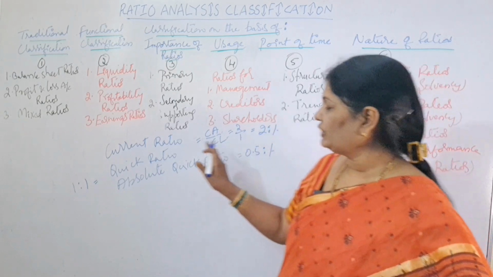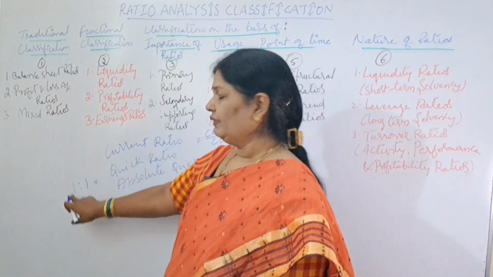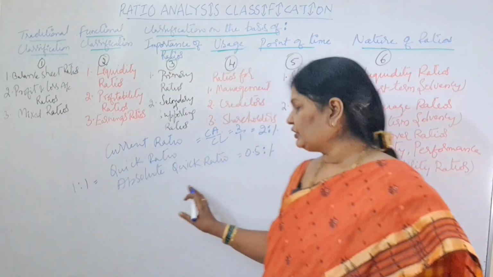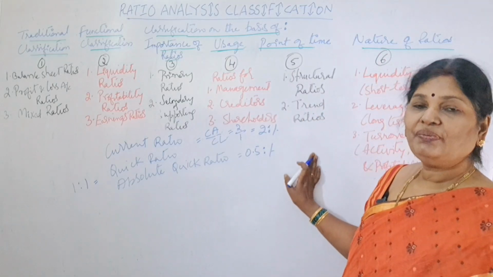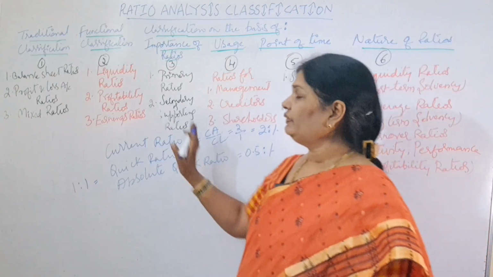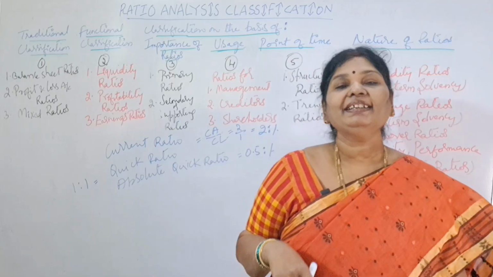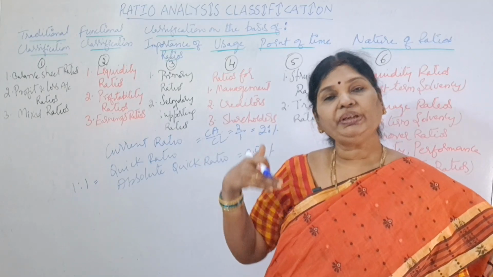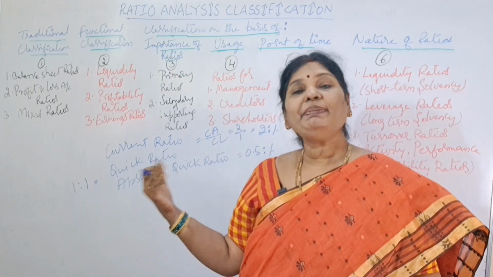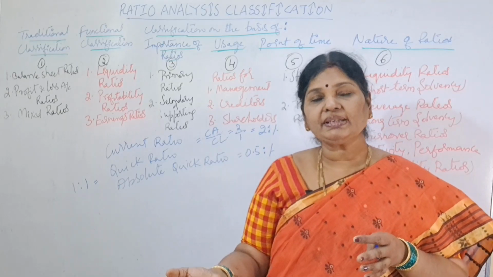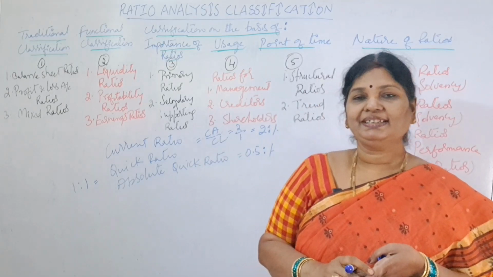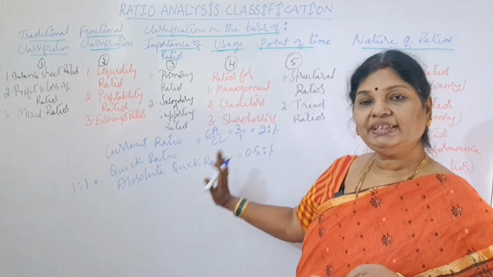And what is the ideal ratio for quick ratio? It is 1:1. And what is the ideal ratio for absolute quick ratio? It is 0.5:1. So like this, we will check and we will see whether the company is having adequate liquidity to repay their current liabilities. Means here, the company should not have excess liquid funds or shortage of liquid funds. So for that, we will check using these ratios.